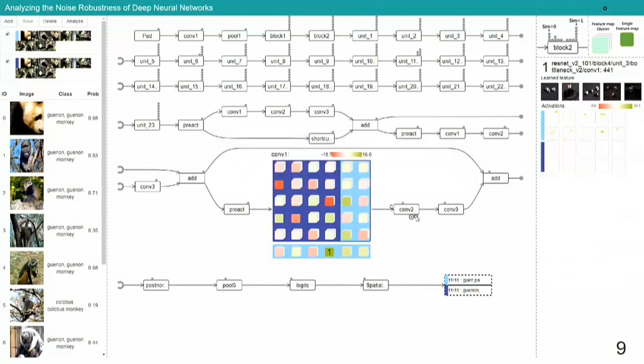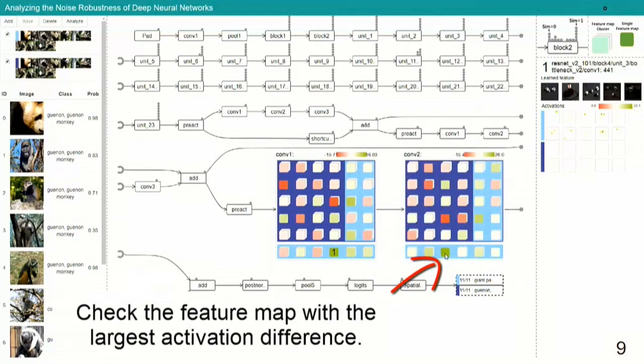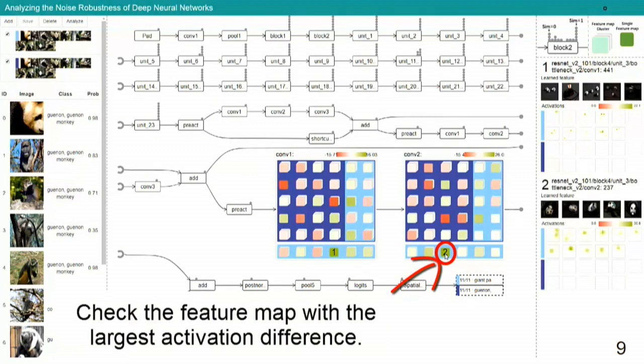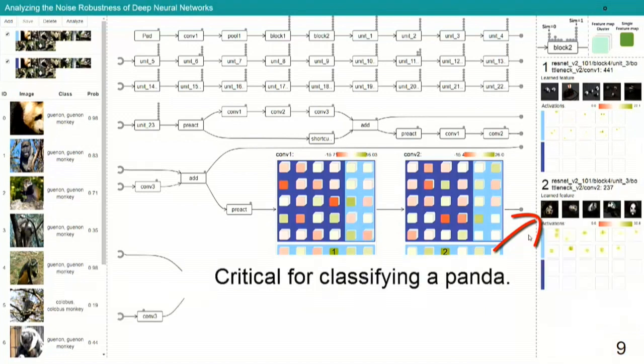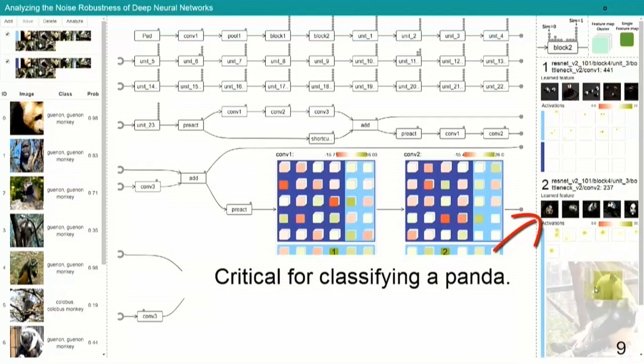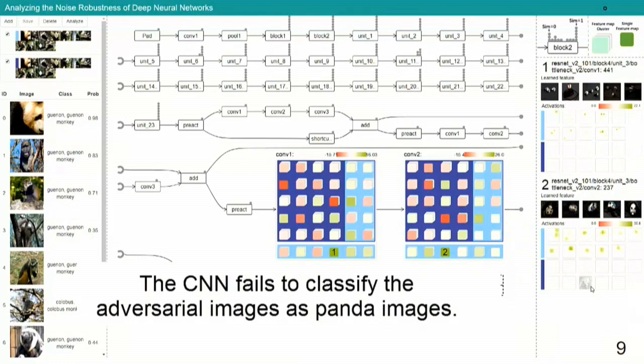To investigate the influence of this feature, he expanded the next layer. Then he checked the feature map that has the largest activation difference between two data paths. These neurons in the feature map learn to detect a panda's face. So it is critical for classifying a panda. And without detecting such a feature, the CNN fails to classify the adversarial images as panda images.